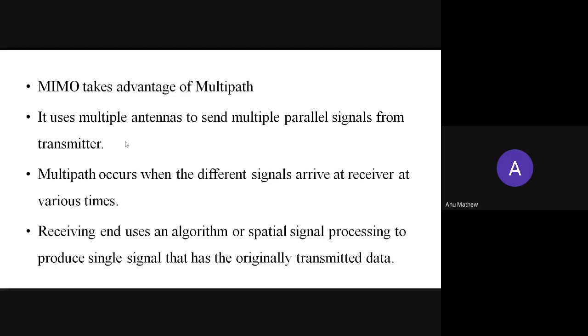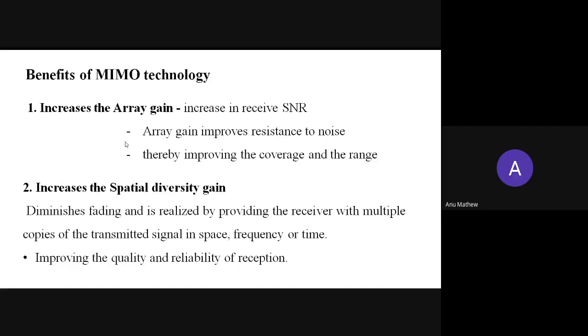So this is the basics of the MIMO system. Then what are the benefits of the MIMO system? First one is increased array gain. The array gain increases the received signal to noise ratio, which results from a coherent combining effect of the wireless signals at the receiver.